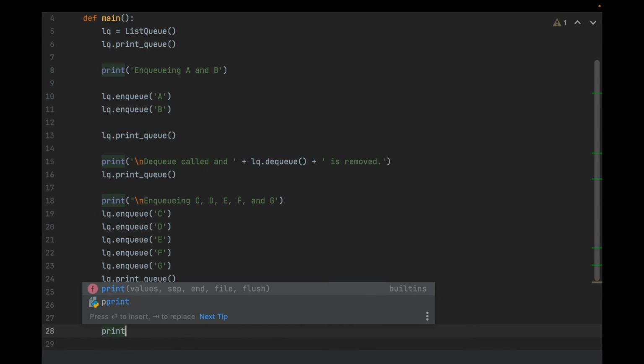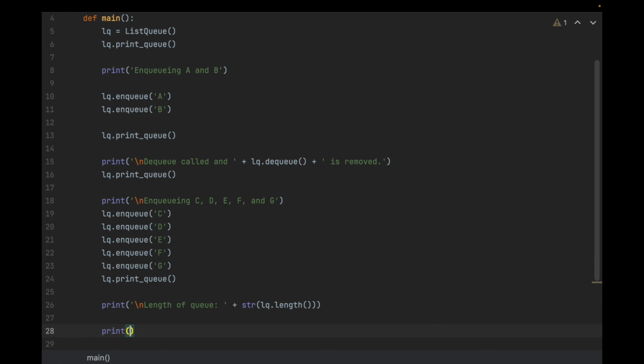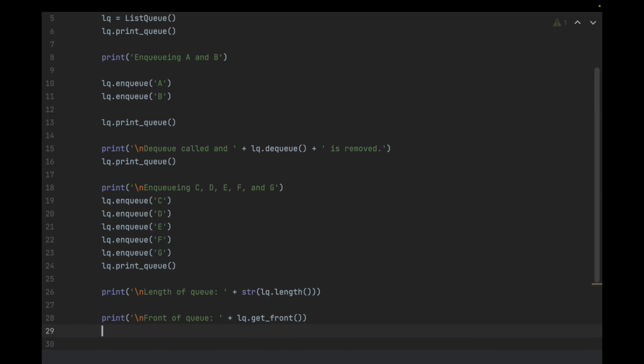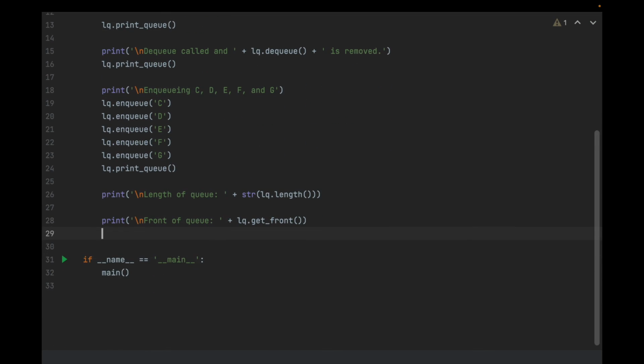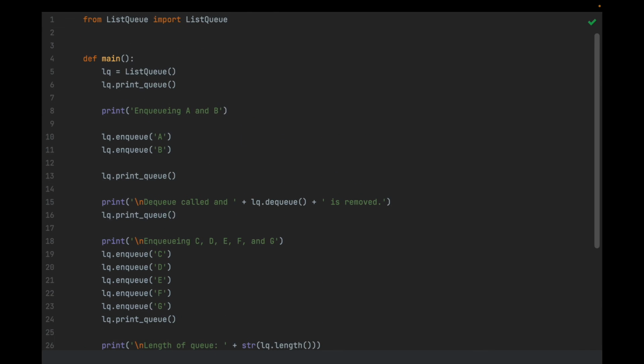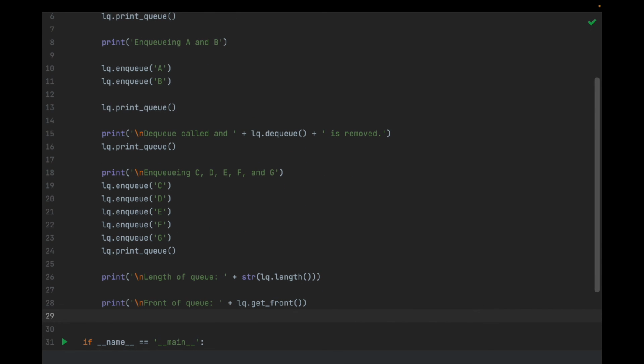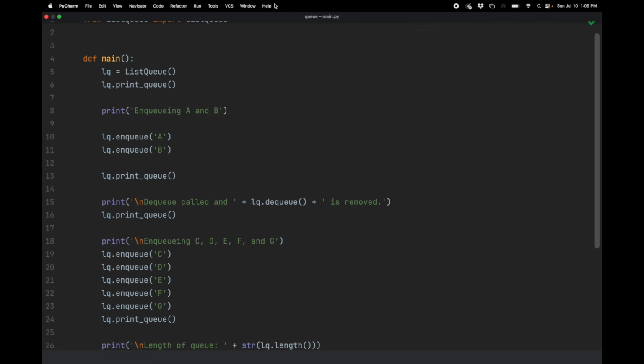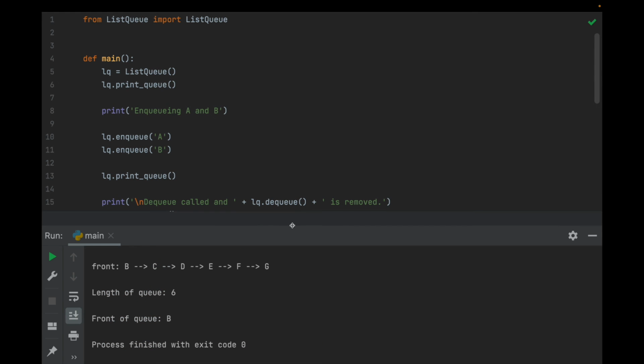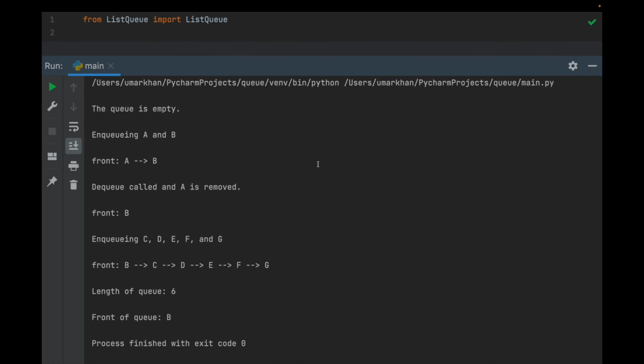And then finally, let's figure out if front works. So front of queue, and this is a string, so we don't need to cast it as a string. Get front, and I think that pretty much exercises all of our print functionality, and finding the front and the size, those types of things. Let's see what happens when we run this. No errors, that's good. Let's drag this up so we can see.